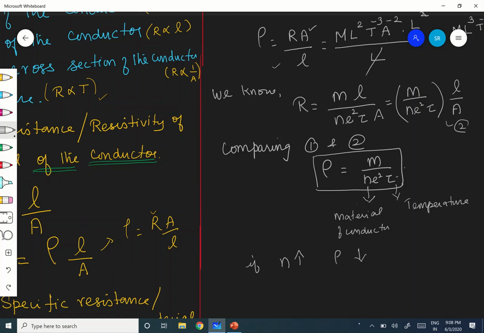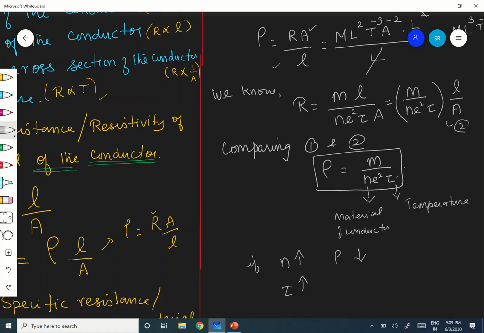And like that, if tau is more, tau means what? Time interval between two successive collisions. Tau is more means number of collisions is less. Hope you people are following.